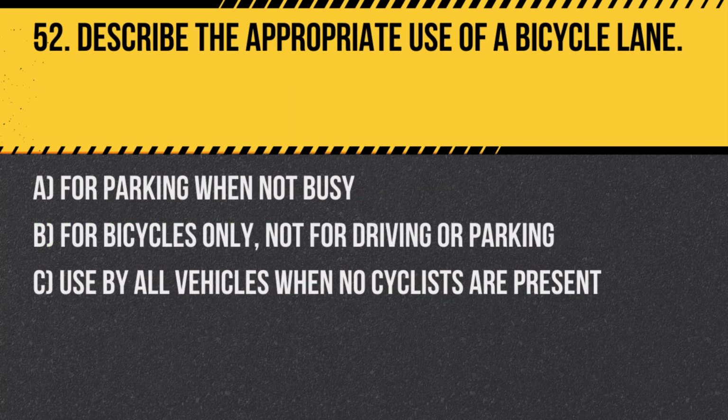Question 52. Describe the appropriate use of a bicycle lane. A. For parking when not busy. B. For bicycles only, not for driving or parking. C. Used by all vehicles when no cyclists are present.